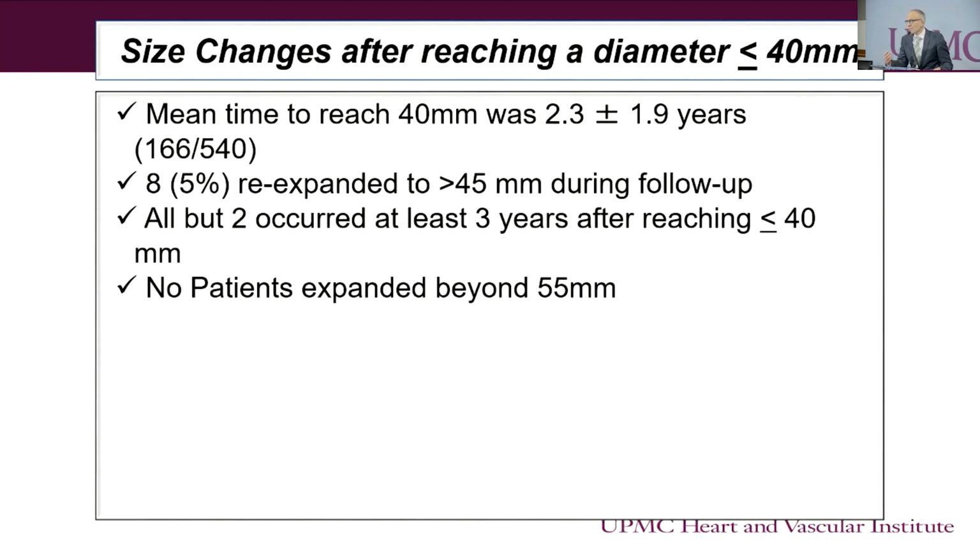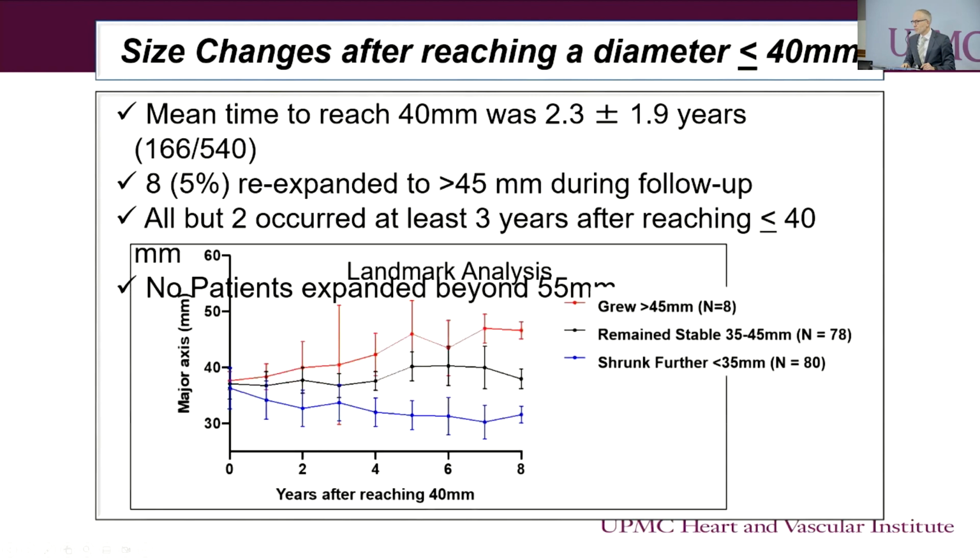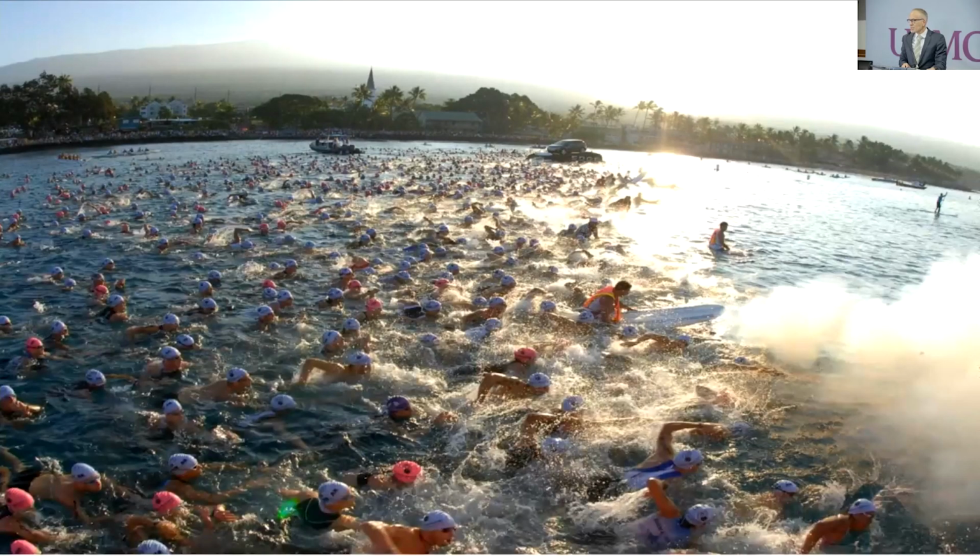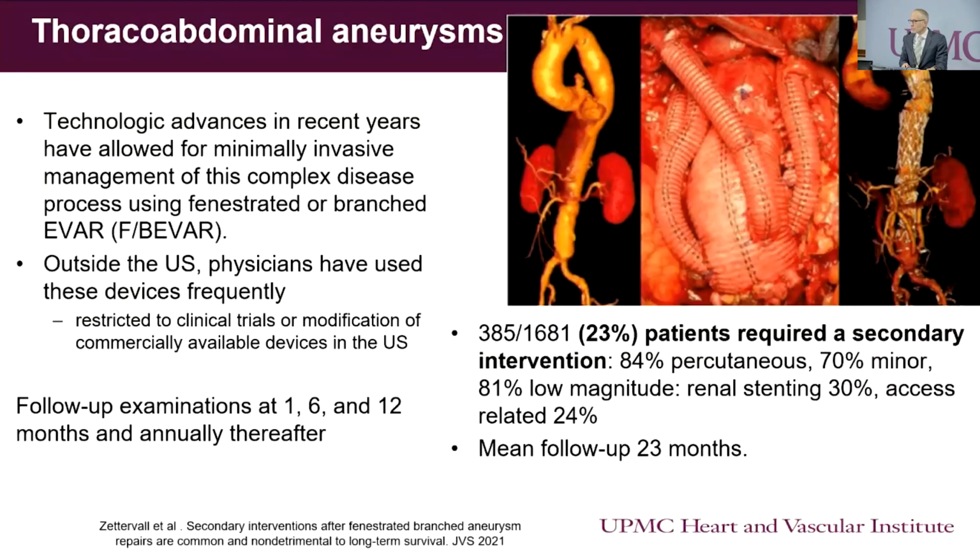Essentially, the likelihood that this will expand over time was quite low. And if it is to expand, it usually happens within 3 years, which tells us that perhaps in patients in whom the sac has shrunk, we can increase the interval for surveillance to up to 3 years with ultrasound and therefore minimize cost.